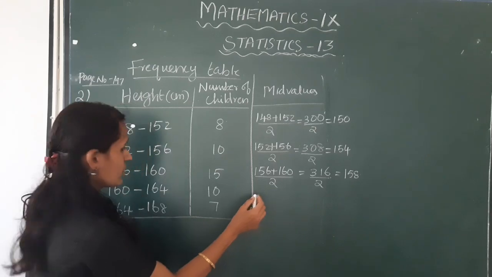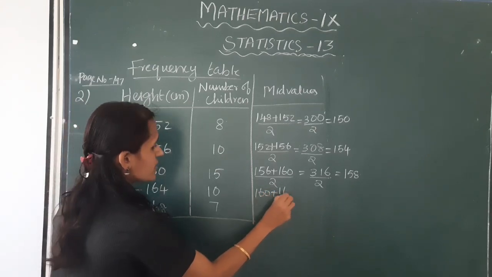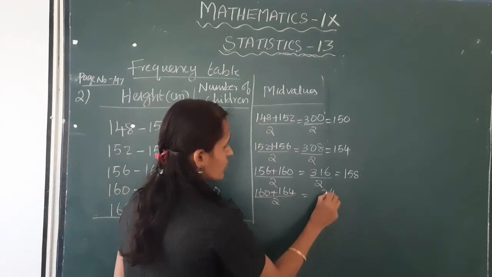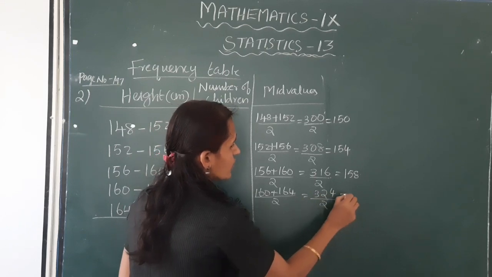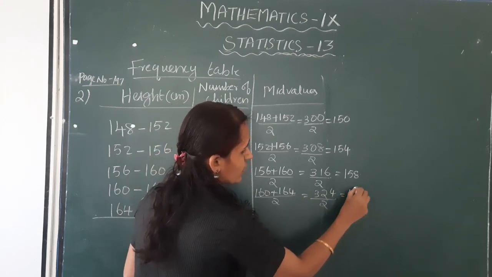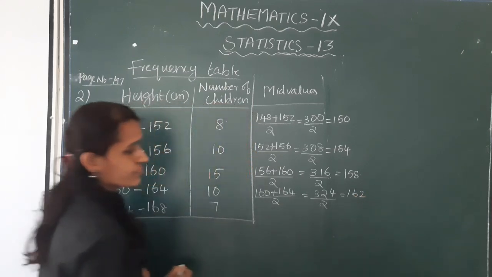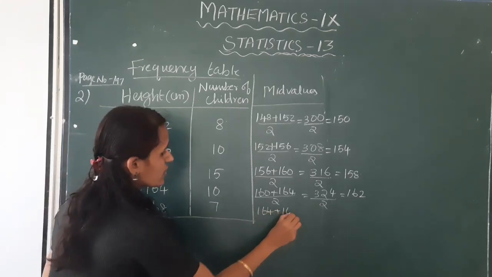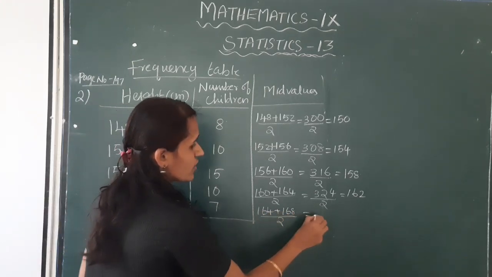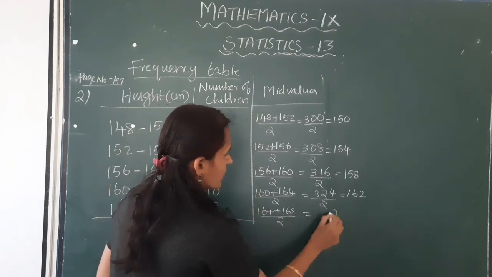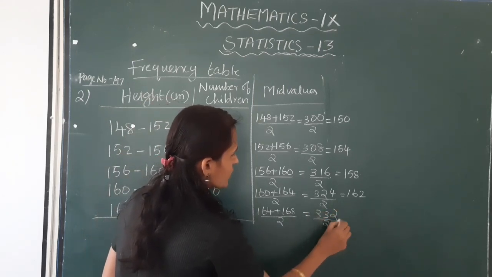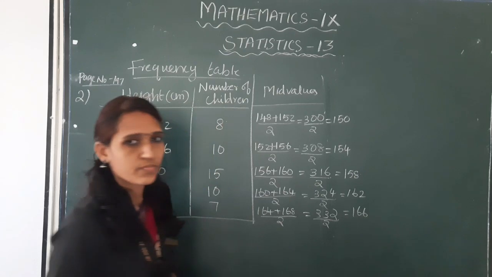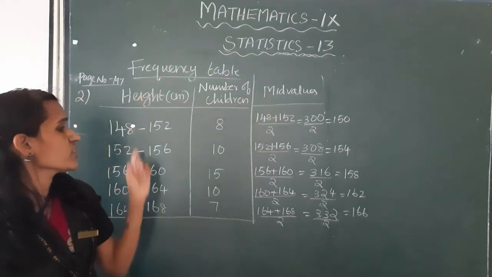Okay, next, 160 plus 164 divided by 2. This is equal to 324 by 2. This is equal to 162. Okay, next, 164 plus 168 divided by 2. This is equal to 332 by 2. This is equal to 166.